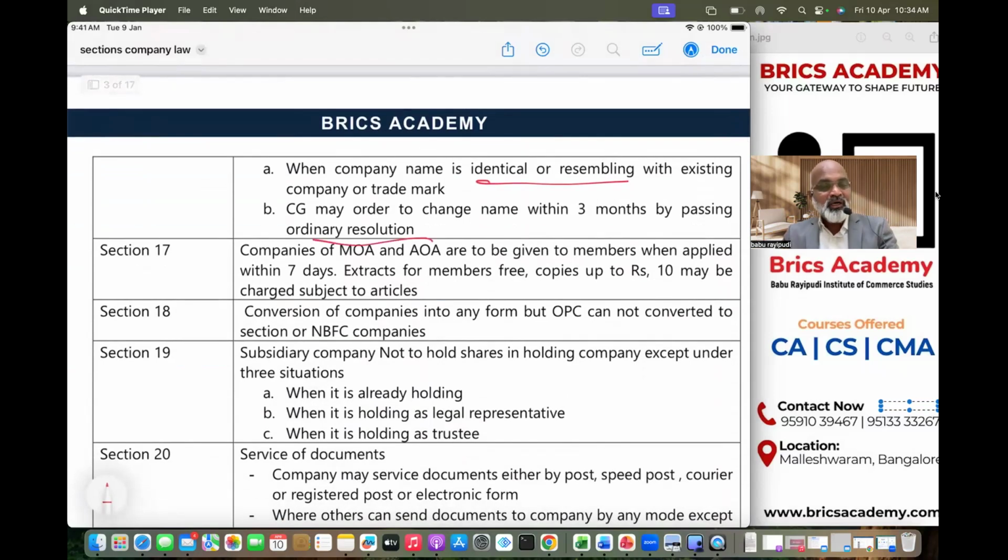Normally, just now above in section 13 memorandum, one of the clauses is the name clause. If you want to change anything in the memorandum, I clearly said you have to pass a special resolution, and the name clause is a memorandum clause. But now why are we saying this is an ordinary resolution you have to pass to change the name? Because you're not changing the name voluntarily on your own. You are changing the name on the instruction of the central government. Therefore, you need to pass only an ordinary resolution. You don't have to pass a special resolution when the central government has asked you to change the name within 3 months, because your name is resembling, your name is identical with the existing company or a trademark. That is the point.